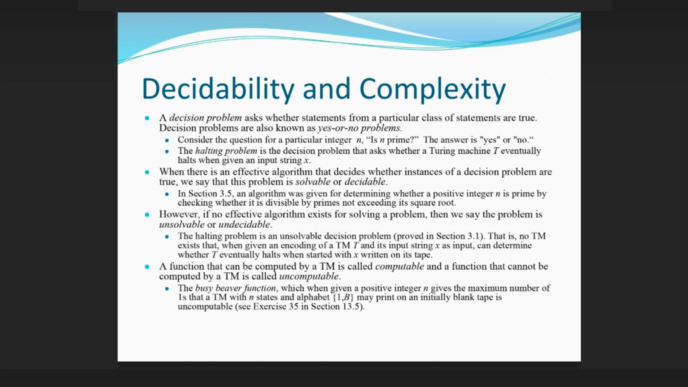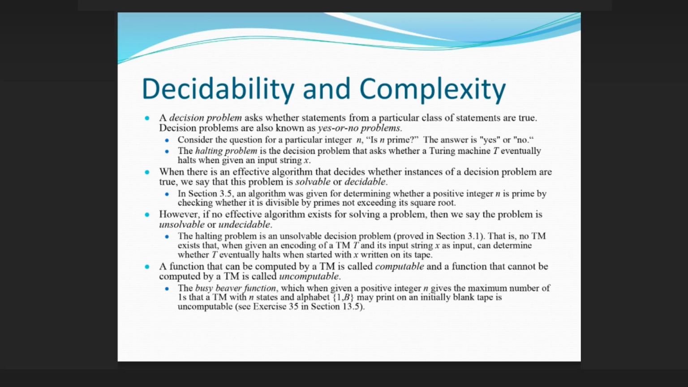Decidability and complexity. A decision problem asks whether statements from a particular class of statements are true. Decision problems are also known as yes or no problems. Consider the question for a particular integer n: is n prime? The answer is yes or no. The halting problem is the decision problem that asks whether a Turing machine T eventually halts when given an input